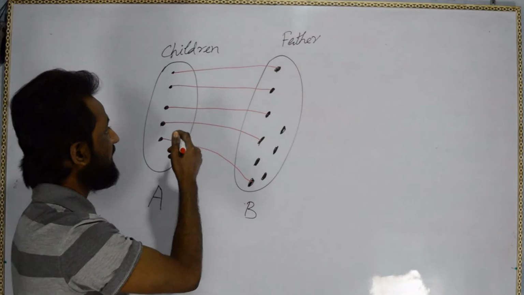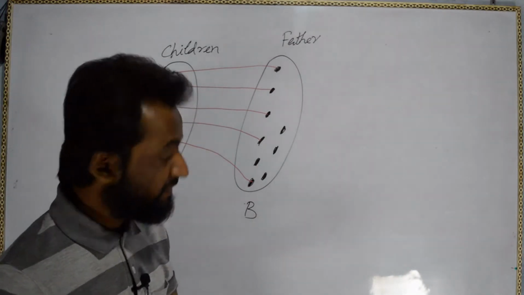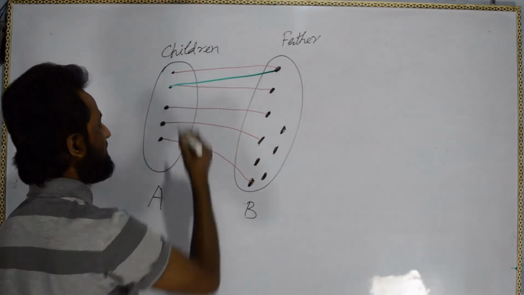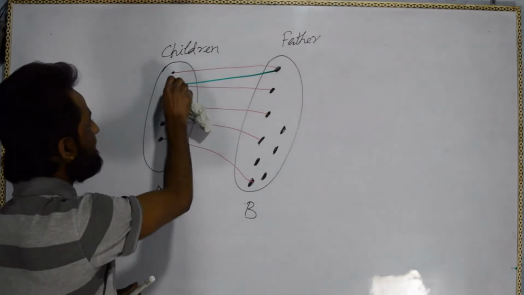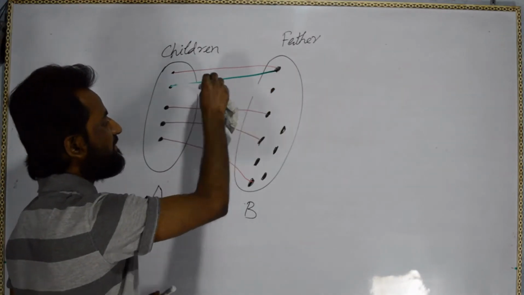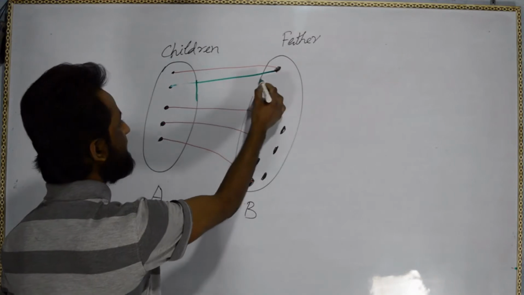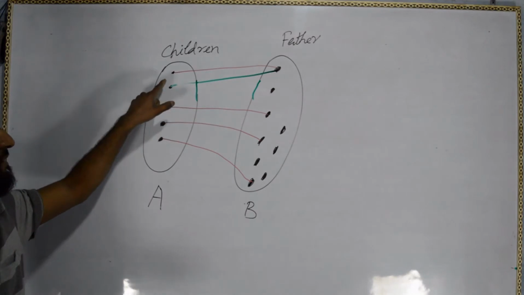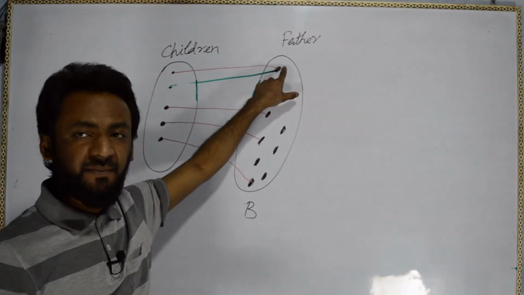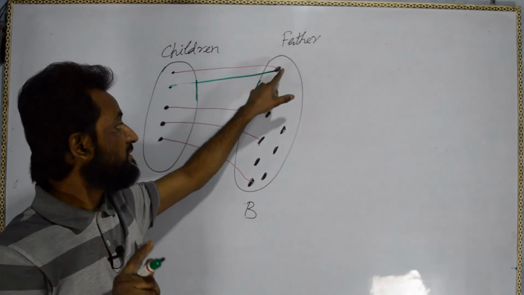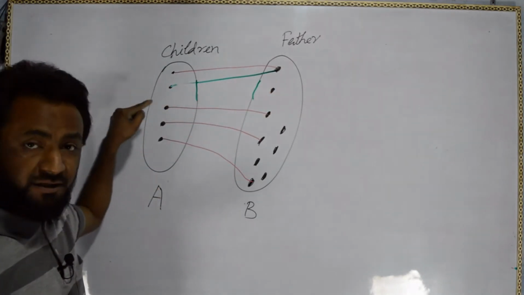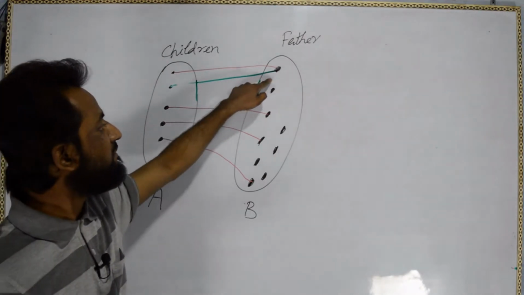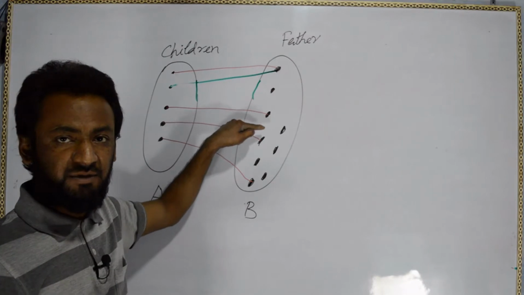Okay, so it may be possible that this man may be the father of this. So if I want to, then we have to remove this mapping. So what is the possibility? This man can be the father of two children. So these two children are related to one man. So see here, according to the definition, all the elements of set A should be related to few or all elements of B.